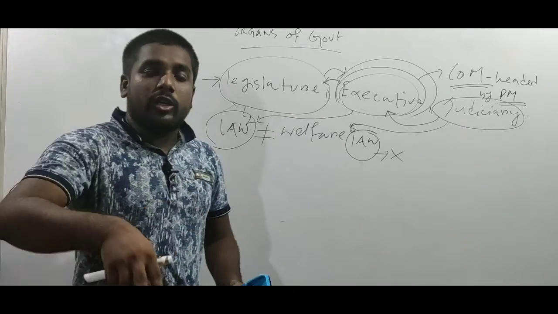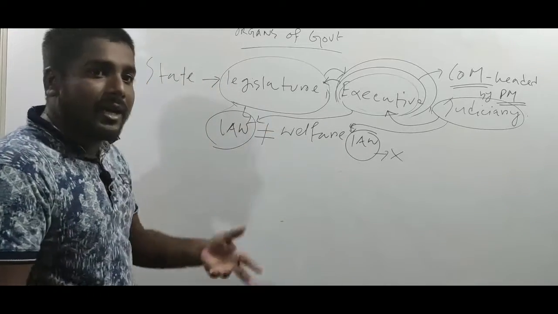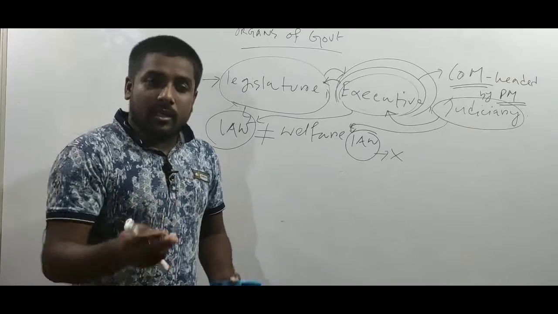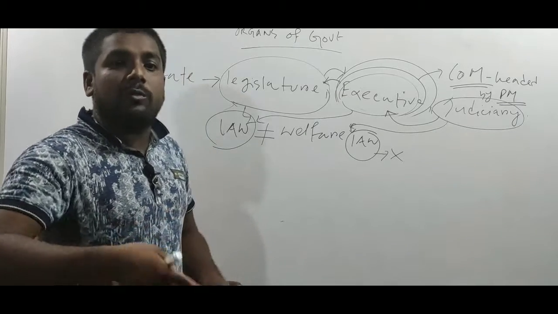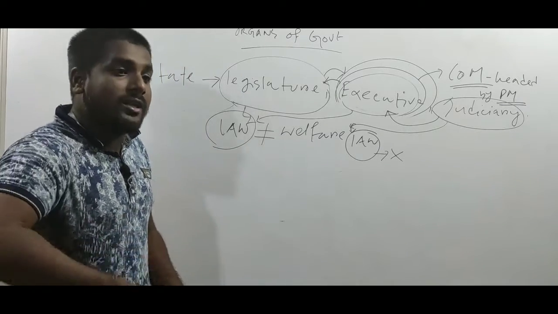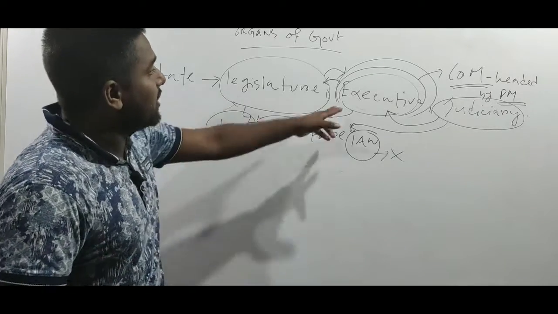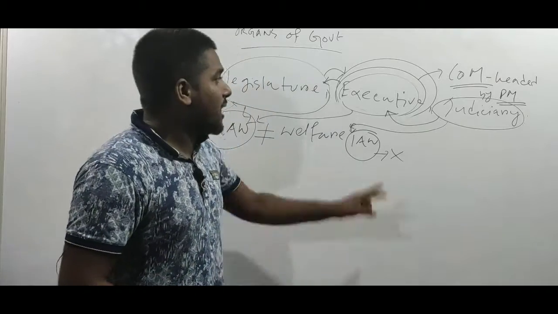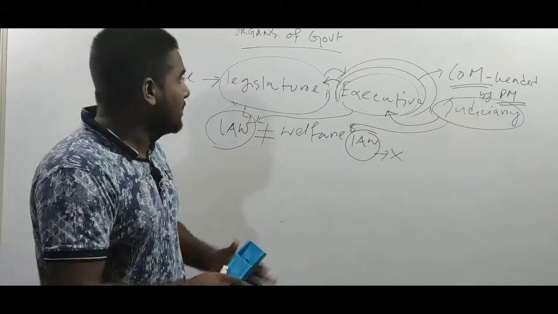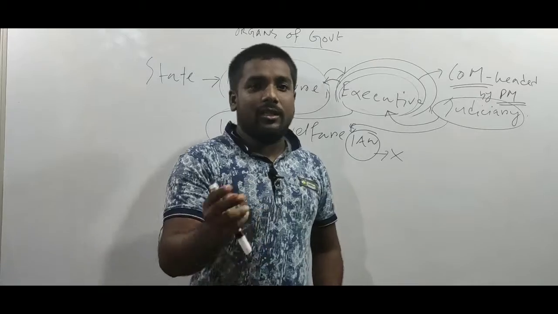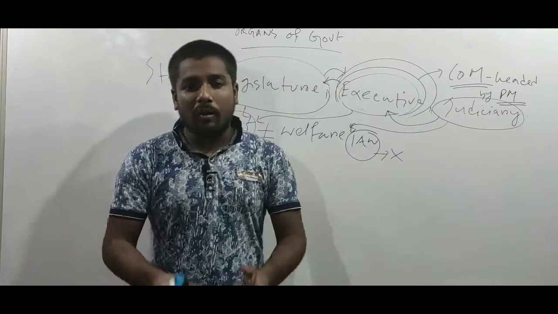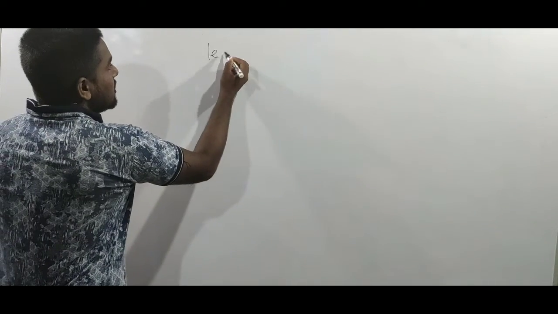It will see whether the laws made by the legislature are for the interest and welfare of the common people, or going against the constitution, or whether the executive is implementing the laws made by the parliament properly. Okay, I hope you have understood these things. Now we shall be discussing legislature